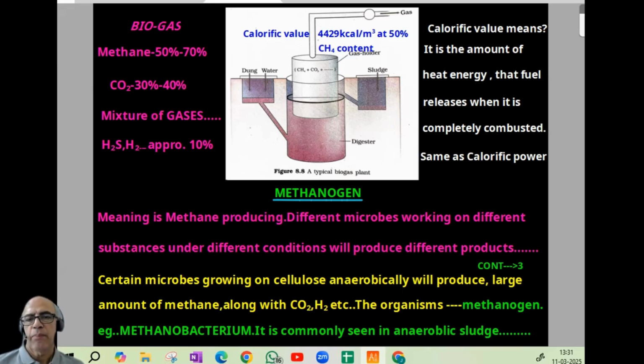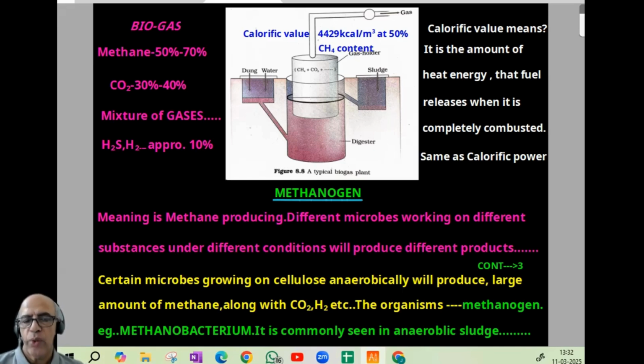Now comes the term methanogen. Gen normally means to produce, to start. Examples are microsporogenesis and megasporogenesis. And we'll remember the term genetics came from the root word genesis. All this means formation. So methanogen means methane producing organism. That is how the meaning comes. We should know the meaning of the term, then only things will be easy for us.